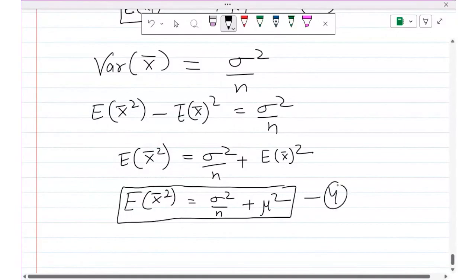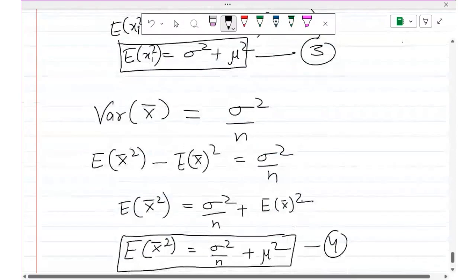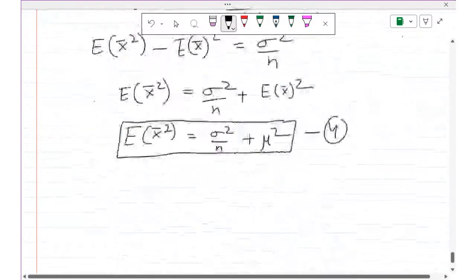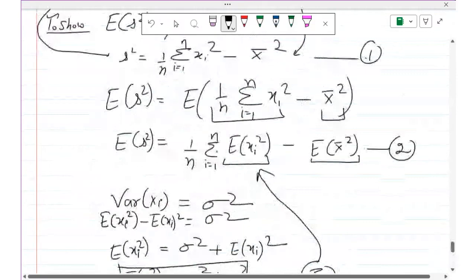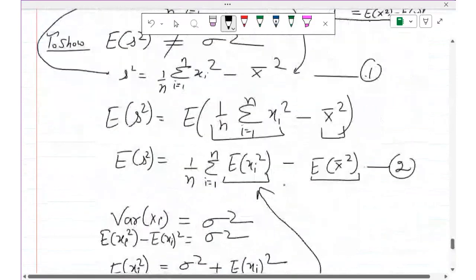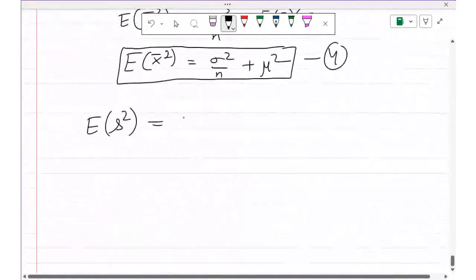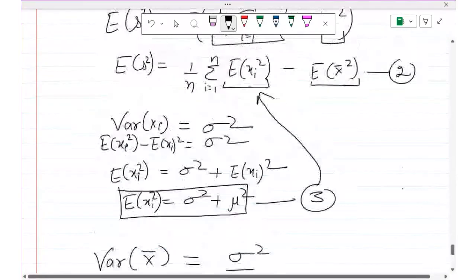So now we will use equation number 3 and equation number 4 in equation number 2. So we will get E of s square. This is an important problem, students, from 10 marks point of view. So we are putting in equation number 2: 1 by n as it is, and then we have the sum of E of xi square.